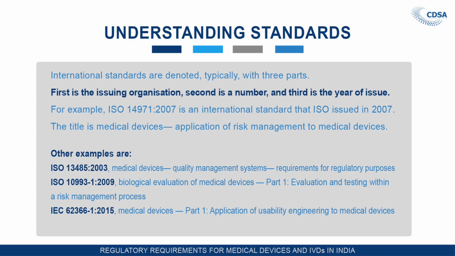Other examples are ISO 13485:2003, Medical Devices, Quality Management System Requirements for Regulatory Purposes, which was issued in 2003. Similarly, you have got the other two over there. So, once you get a standard with a number and a name, you know who has issued it, what is the number of that standard and the year in which it was issued. In case there are two standards of the same name, ISO 13485, you have to decide which year it was issued, and the latest one, denoted by the last 4 digits, you have to use as your standard.